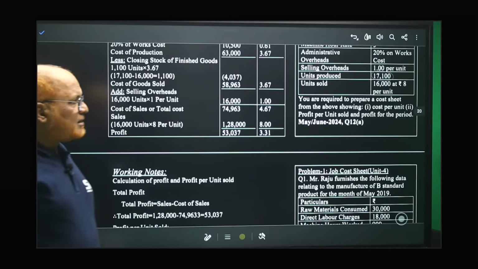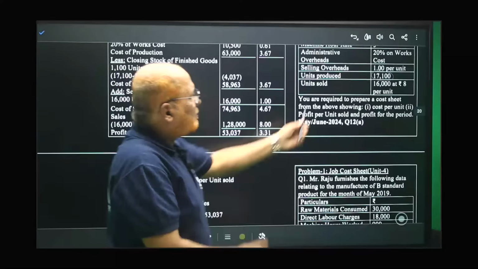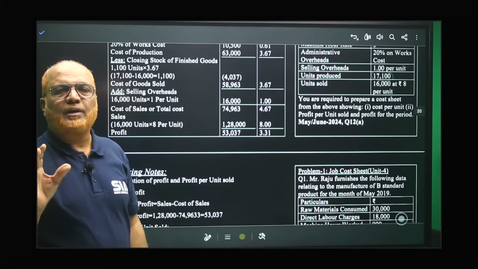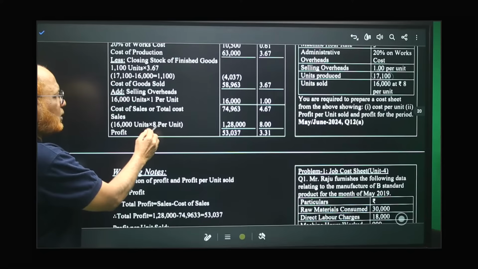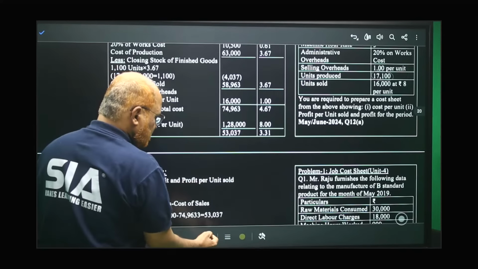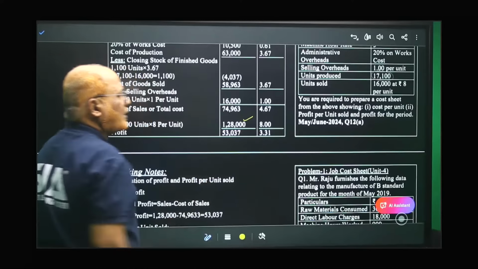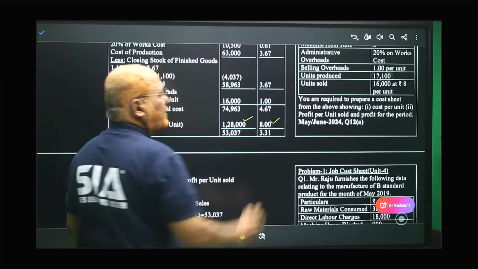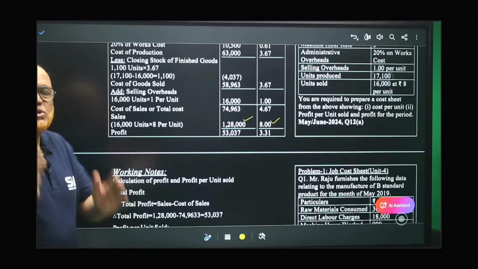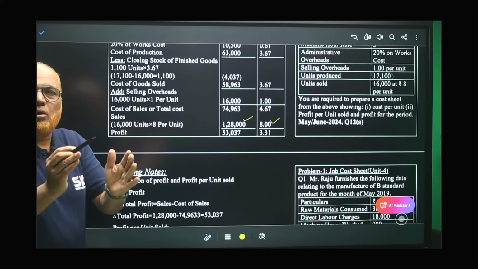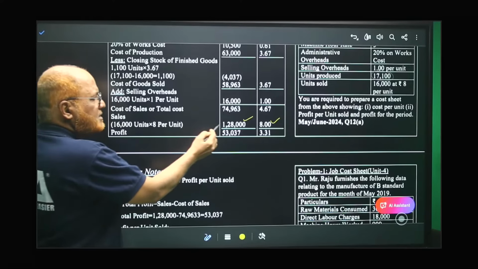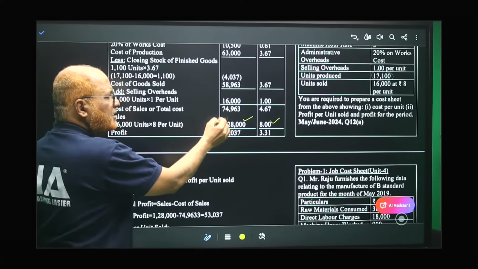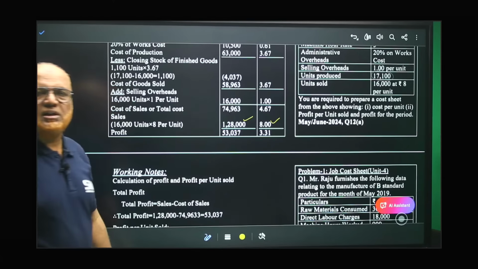Now selling price is given. The number of units sold are 16,000 at 8 rupees. So 16,000 into 8, you will get 1,28,000. 1,28,000 is the total sales. And the selling price is 8 rupees. Right? So sales minus total cost, you will get the profit. Sales 1,28,000, total cost 74,963. Subtract, 53,037 is the profit.